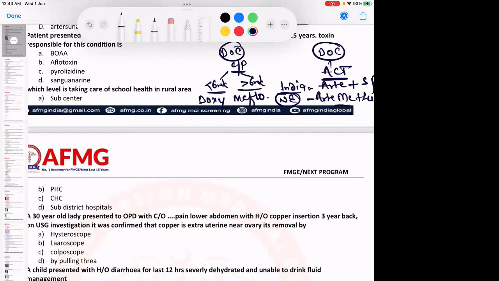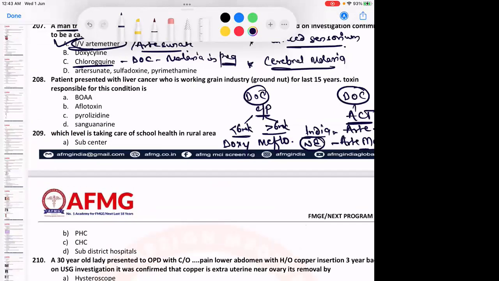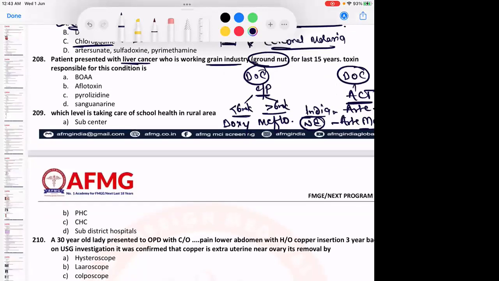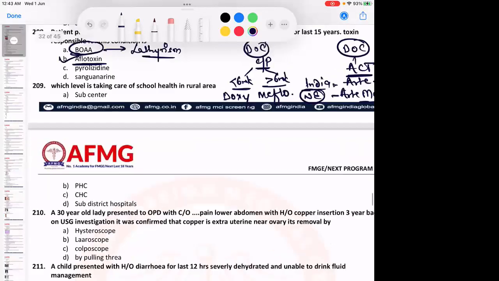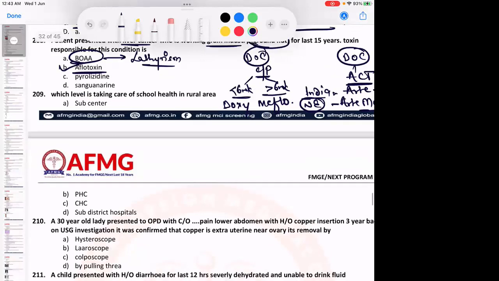Please remember. Moving further, a patient presented with liver cancer, working in the grain industry, that is groundnut. Again, the toxin responsible is aflatoxin, and the condition is aflatoxicosis. BOAA, that is beta oxalyl aminoalanine, will lead to which adulteration disease? Beta oxalyl aminoalanine will lead to lathyrism. Sanguinarine will cause epidemic dropsy in the patient. Please remember this.